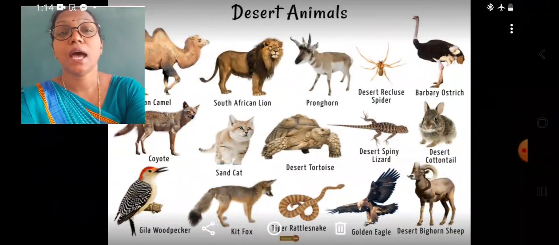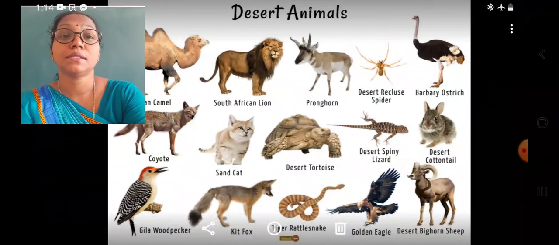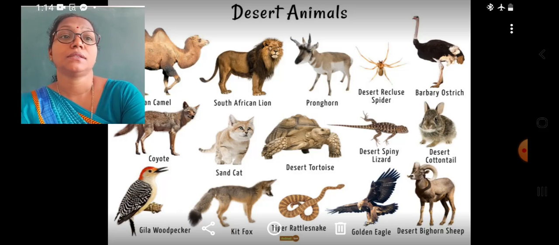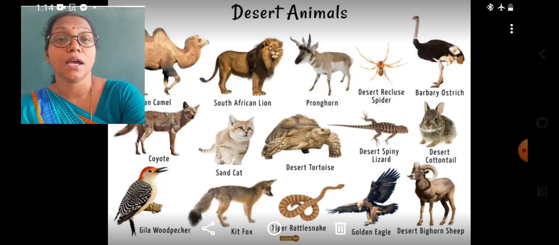The desert animals include camels, lions, longhorns, spiders, ostriches. Especially in the deserts of Australia, marsupials are there, like the kangaroos.